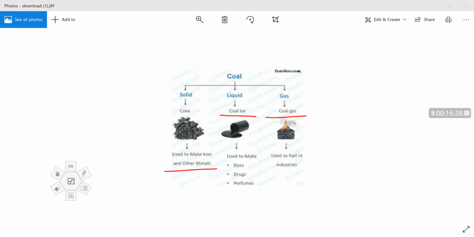Coal tar is used as a primary material in dyes, plastics, drugs, perfumes, naphthalene balls, and coal gas is used as a fuel in the industries.